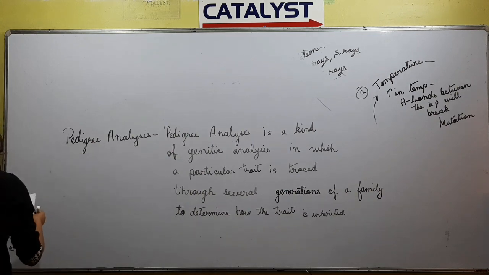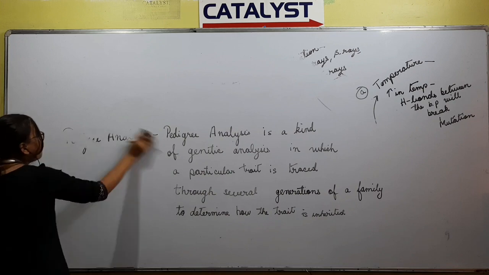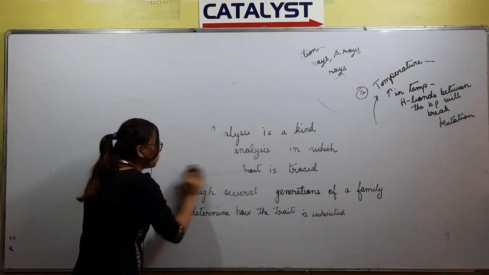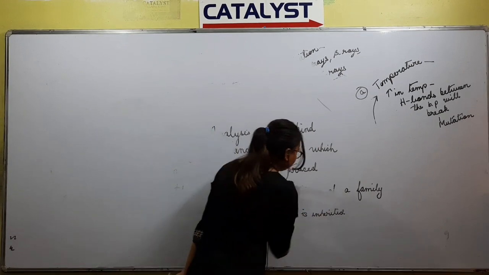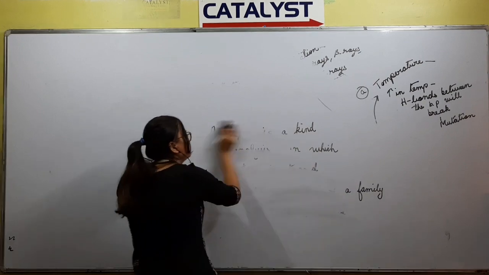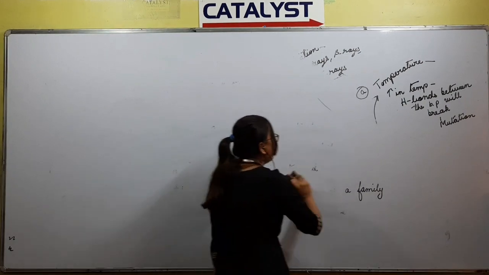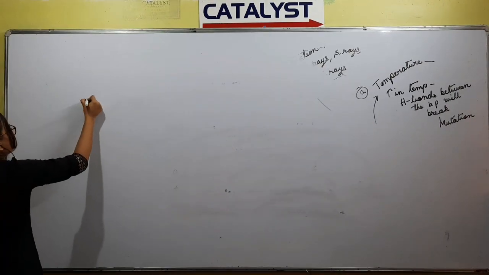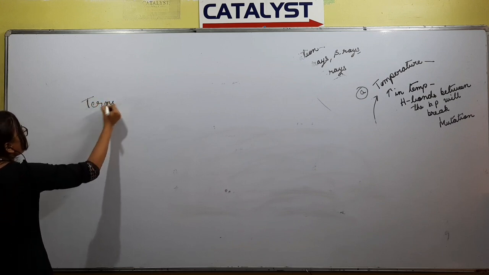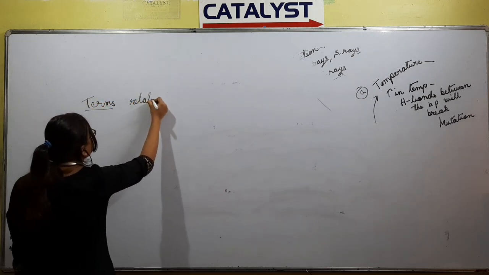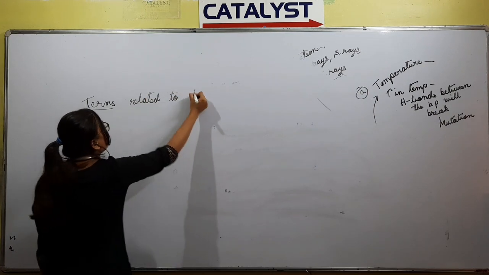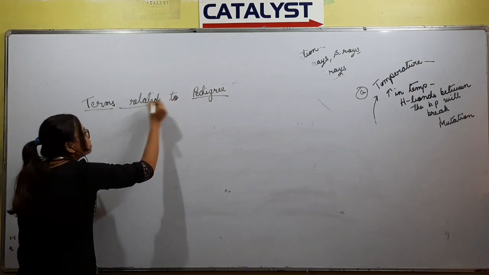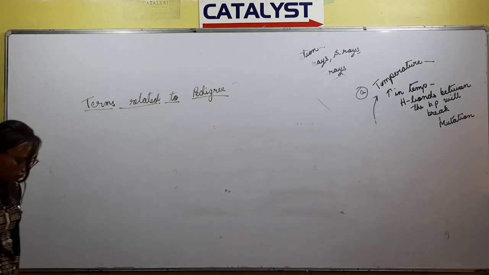There are a few terms which you need to know before knowing the pedigree: dominant and recessive. Be very clear what is dominant and what is recessive. These are terms related to pedigree, and pedigree is very important for questions.